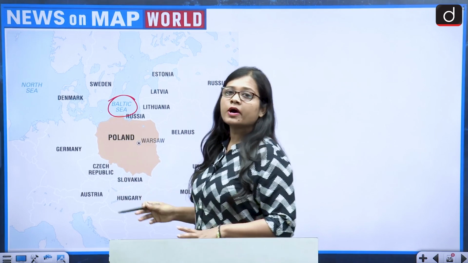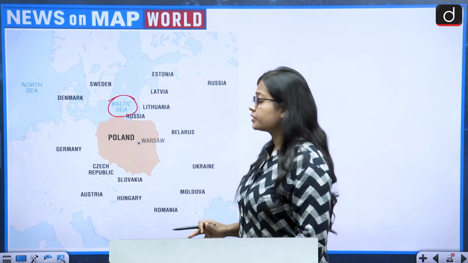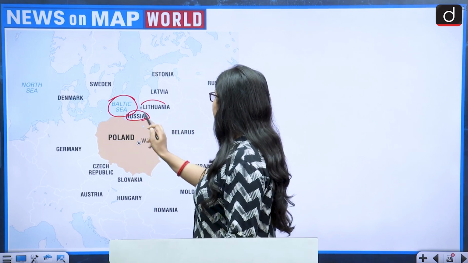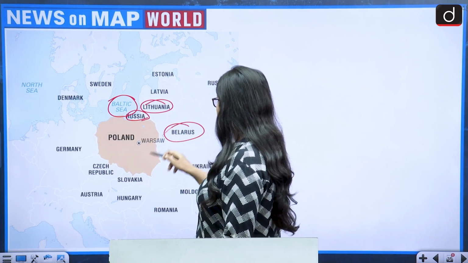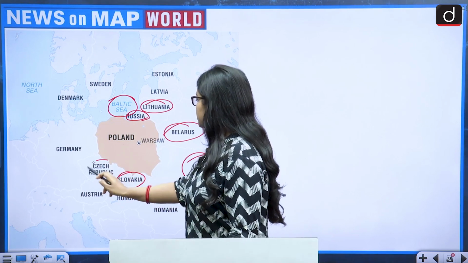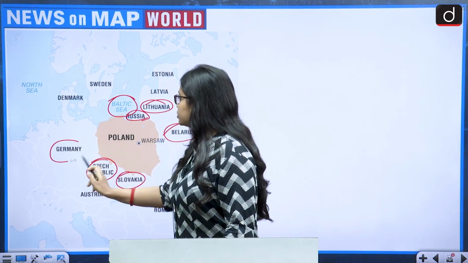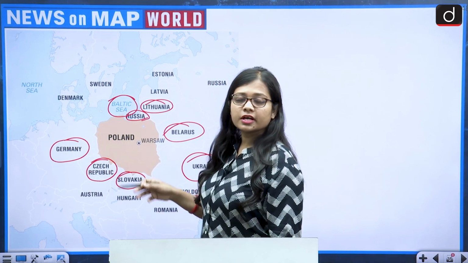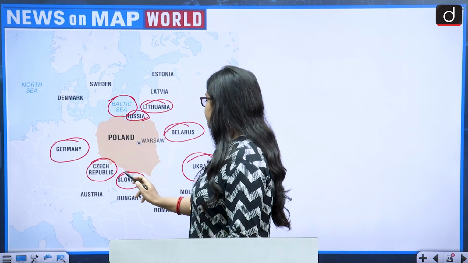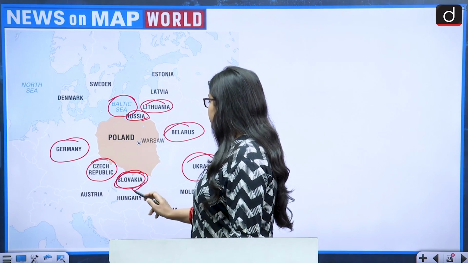The bordering countries of Poland are Russia, Lithuania, Belarus, Ukraine, Slovakia, Czech Republic and Germany. So these are the countries with which Poland shares its border, and Poland is sharing its southern border with Slovakia.